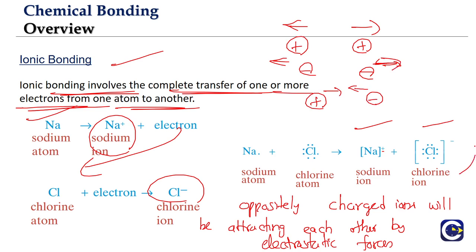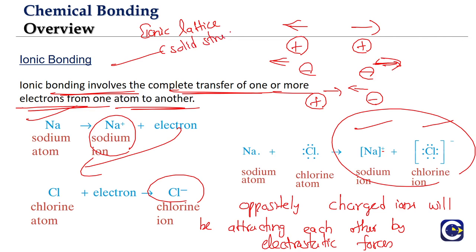So here the electrostatic forces will make these oppositely charged ions come together and form what we call the ionic lattice. It means it will form a solid structure. We'll talk about how the solid structure is formed and what the energy changes involved are.